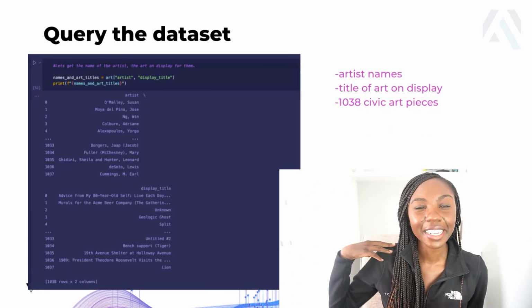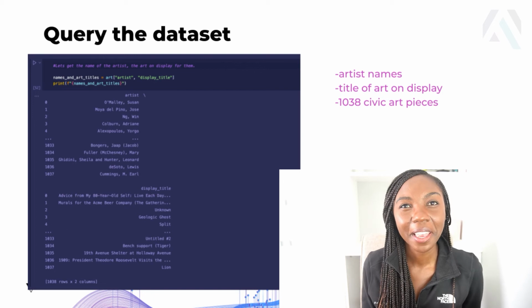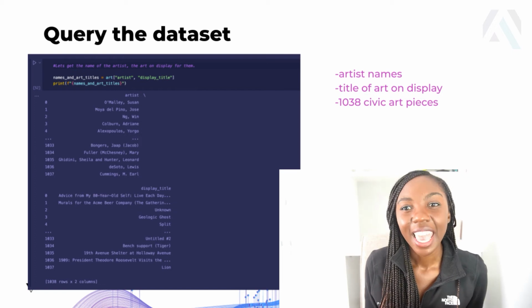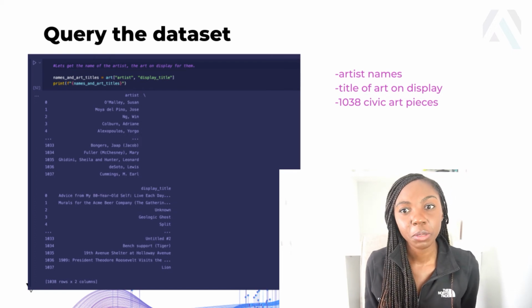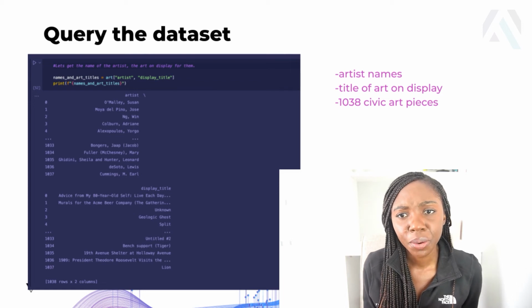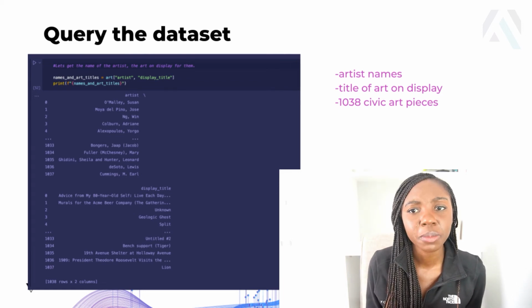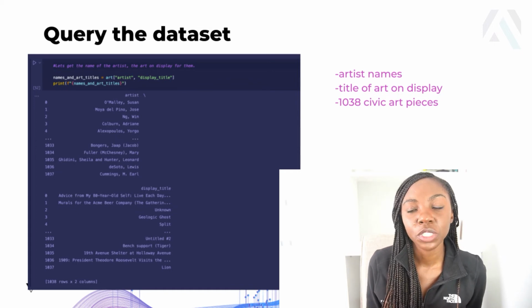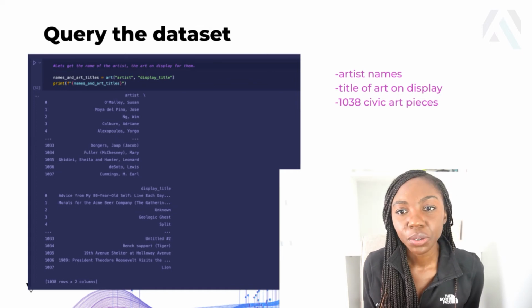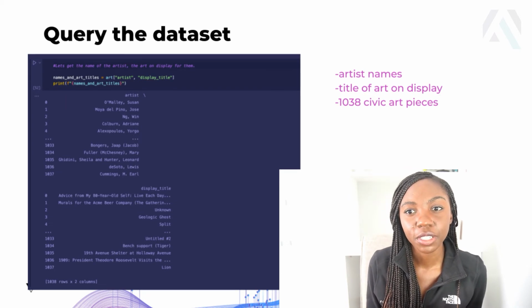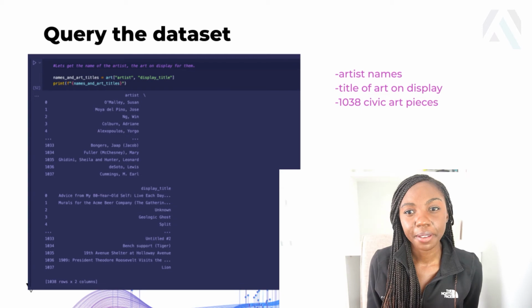So next, to get started on our journey through the SF art scene, we are going to go ahead and query our art table. And to do that, you would do it in a similar way as though you were querying a pandas data frame. So I just go ahead and I list out the columns that I specifically would like to take a look at. And for me, I wanted to know the artist's name and to also have an idea of the title of the art that they're displaying.